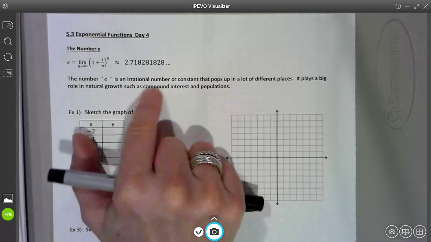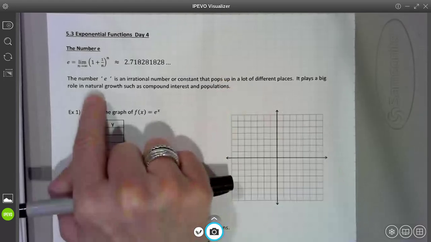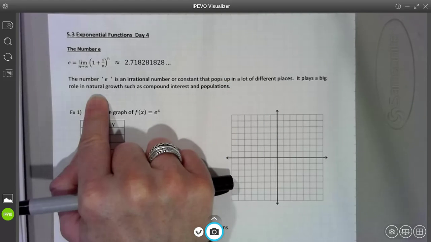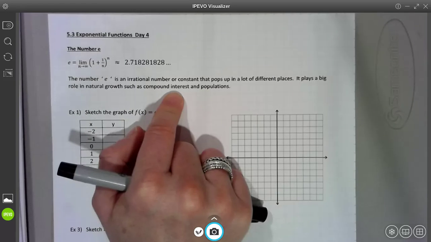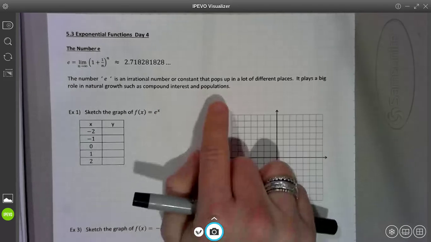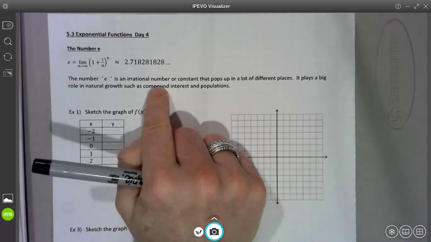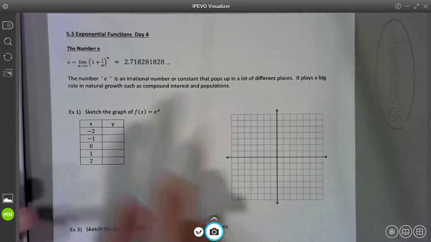All right, the number e is an irrational number or constant that pops up in a lot of different places. It plays a big role in natural growth when something is growing at a rate proportionate to its own size, such as compound interest, like your money. The more money you have, the more interest it can earn, and then the more money you can make. All right, and then populations. Populations grow at a rate that is proportionate to the population. Like they always use rabbits, which I can't stand, but the more rabbits you have, the more rabbits those rabbits can make. So they grow at this natural growth rate, all right? And it's going to get exponentially big. All right, so that is the number e.